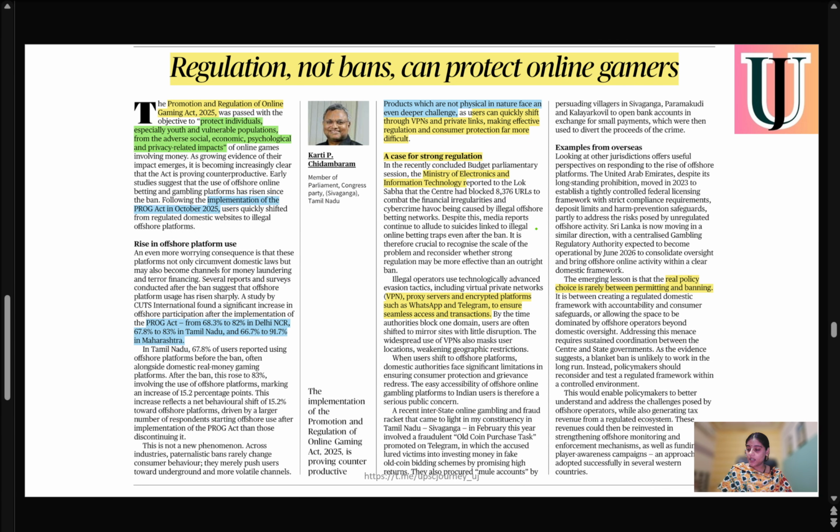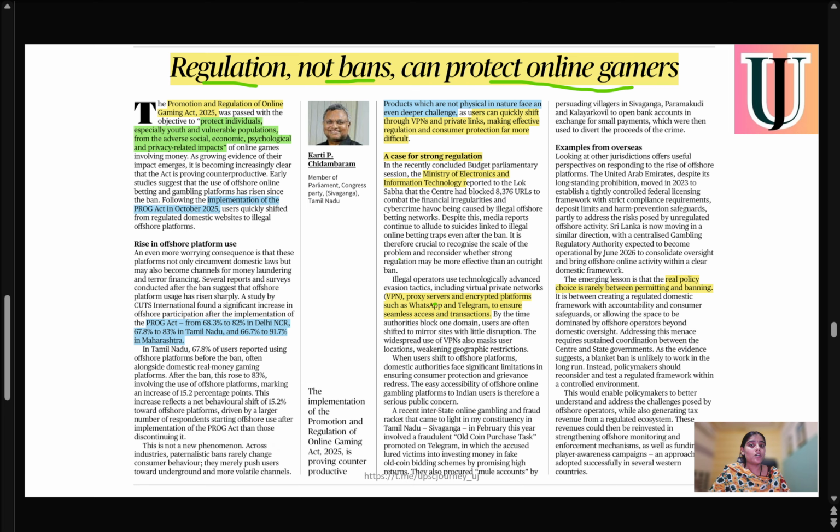Okay, now talking about the next topic. This is about the regulation of online gaming: regulation, and not a complete ban, can protect online gamers. This article says we need proper regulation of online games rather than completely banning them, because a complete ban will itself create loopholes in the system. Even after a ban, there will be virtual private networks, proxy servers and encrypted platforms like WhatsApp and Telegram.